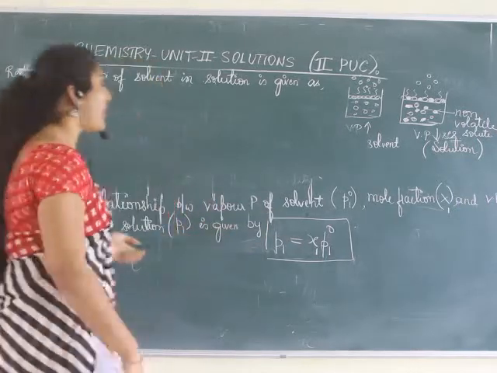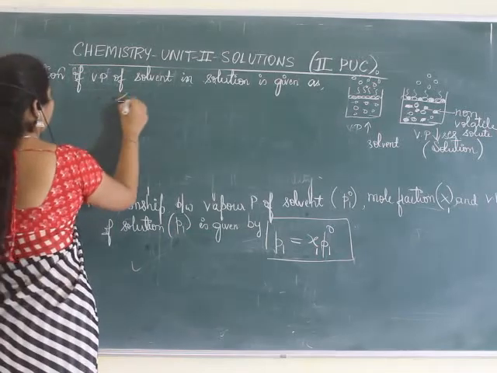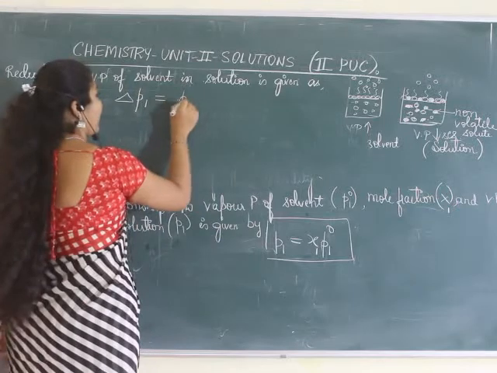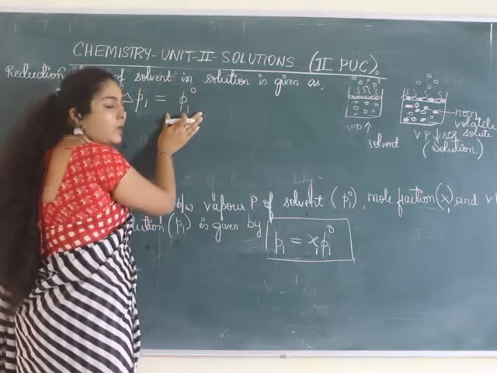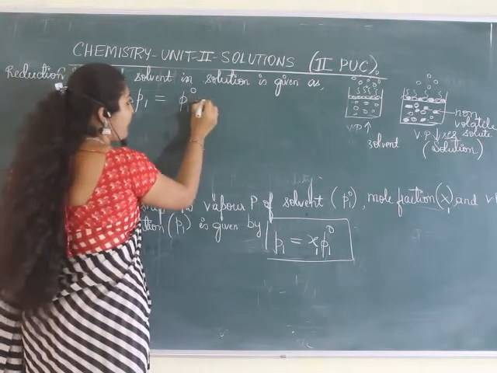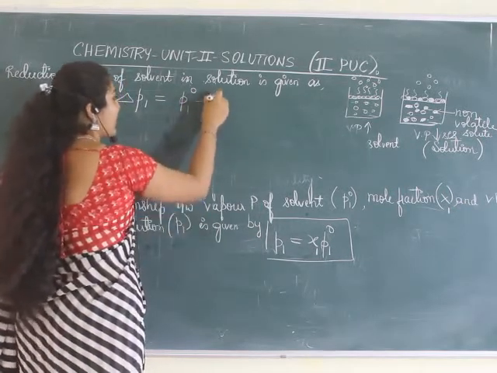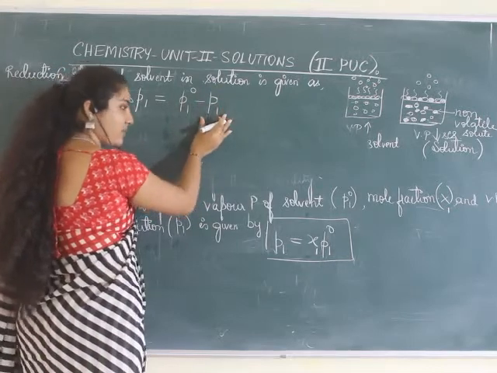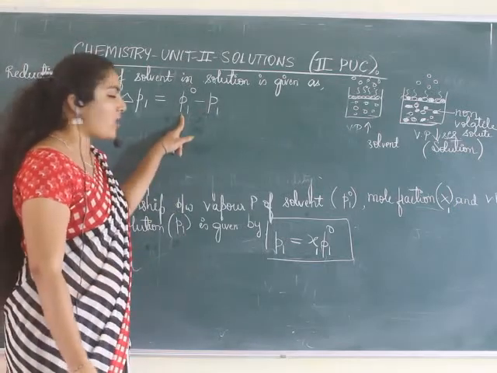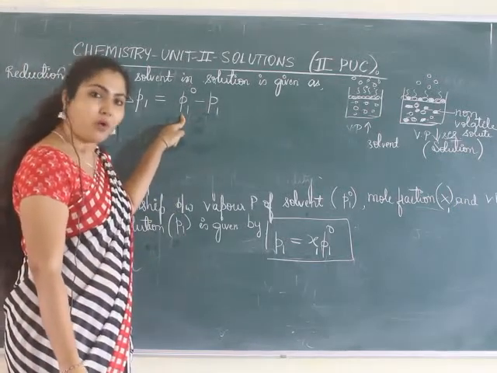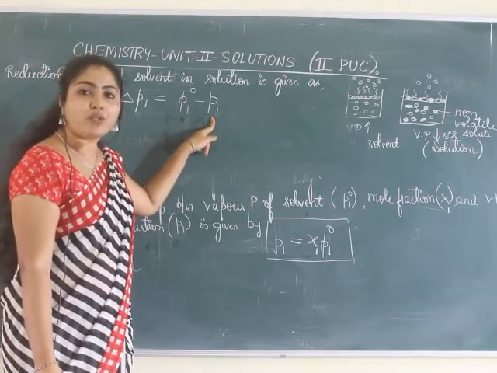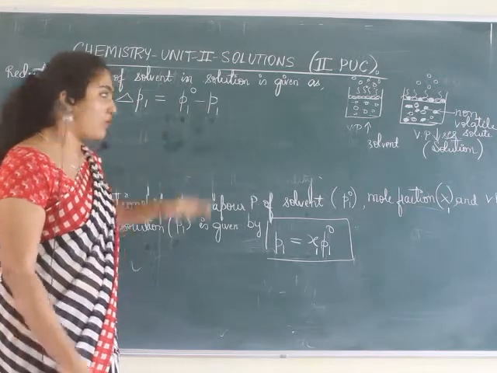You can denote it as delta P1 is equal to P1 naught minus P1. Initially it was a pure solvent without solute particles, so its vapor pressure is P1 naught. After adding solute, the vapor pressure has reduced. Hope it is clear. P1 naught is the vapor pressure of pure solvent, P1 is the vapor pressure of solution. After adding solute, the vapor pressure decreases, okay?